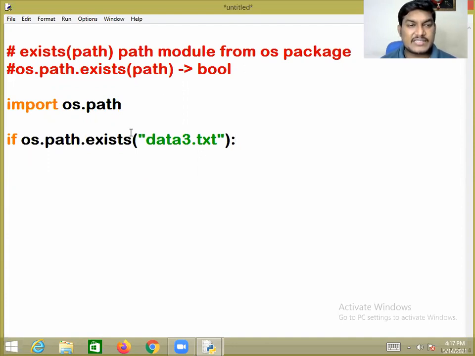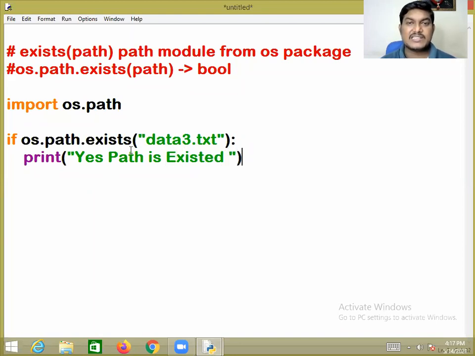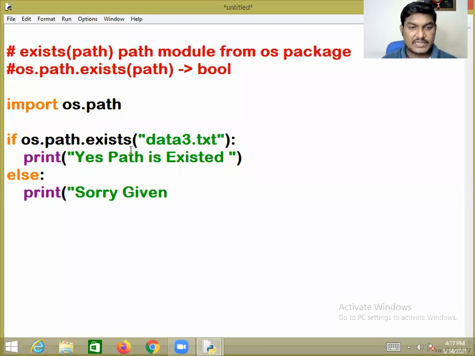So the exists function returns true if the specified path exists. Otherwise, it will return false. Let me check. What is my requirement? Yes. Okay, the path exists. I just want to give a message like this. Else, if not, print, sorry, the given path does not exist. Like this, we can write it.